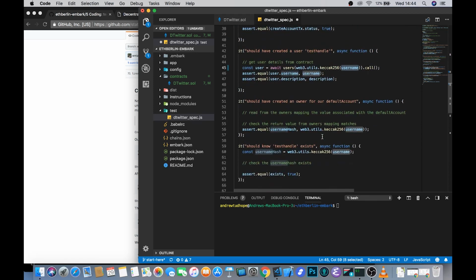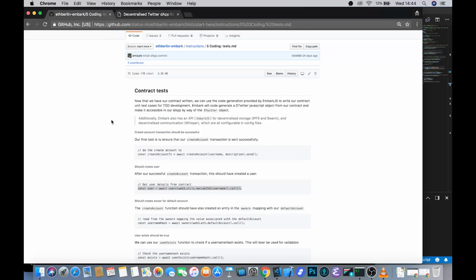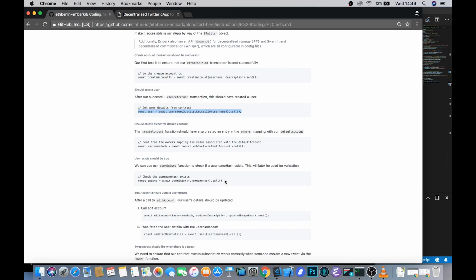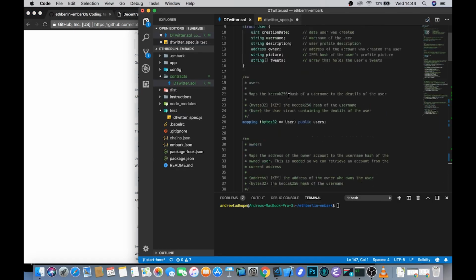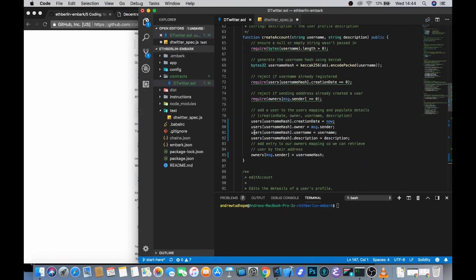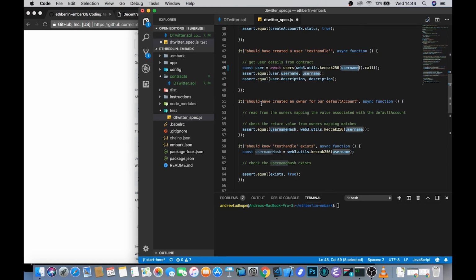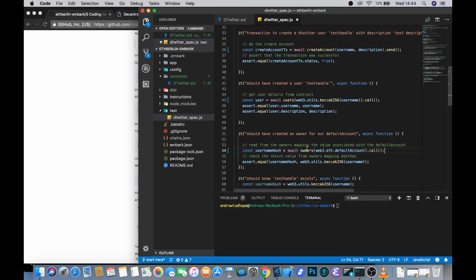We then need to make sure that creating an account has also created a value in that owners mapping, because that's what we expect from that first function that we wrote. Not only should we create a user, it should also add that entry to our owners mapping. So let's just check that that has indeed happened. And again, we're using a very similar pattern, except instead of calling the users mapping this time, we're calling the owners, and the owners mapping is keyed by accounts.